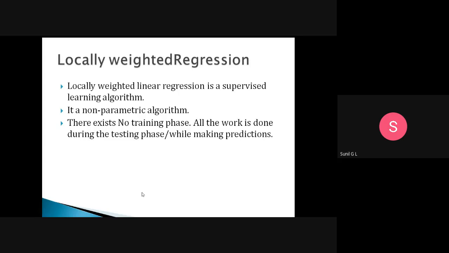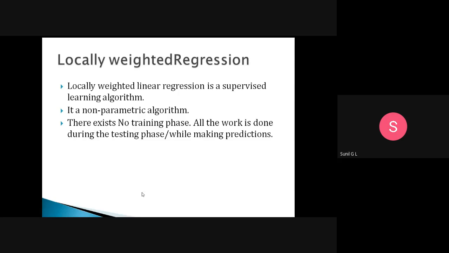For the hotel bill and tips example, if the data points have no linear relationship, then we will go for locally weighted regression. To overcome the disadvantage of linear regression, we will go for locally weighted regression. What is locally weighted regression?